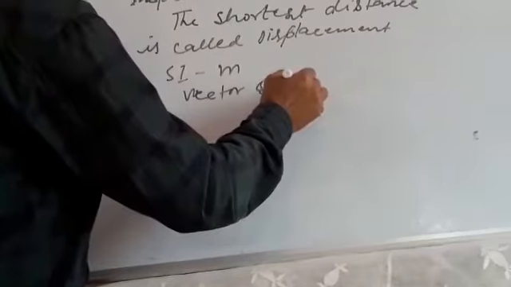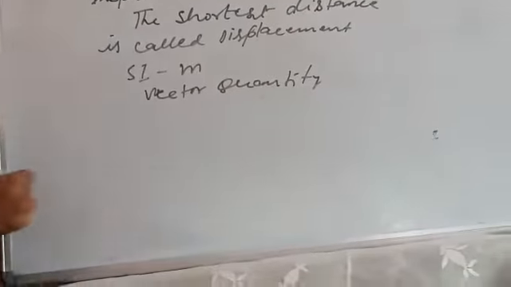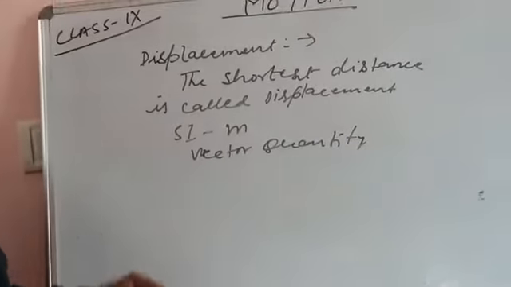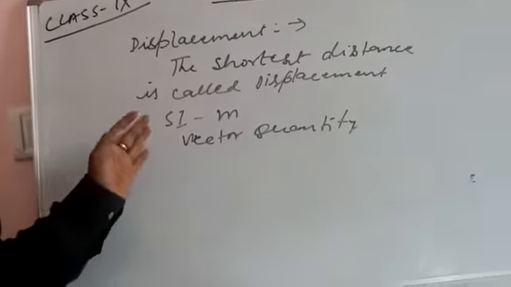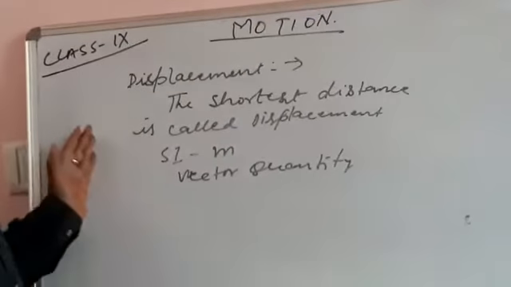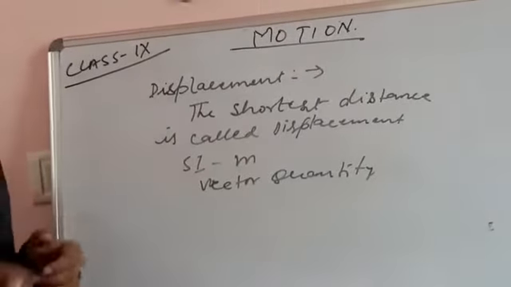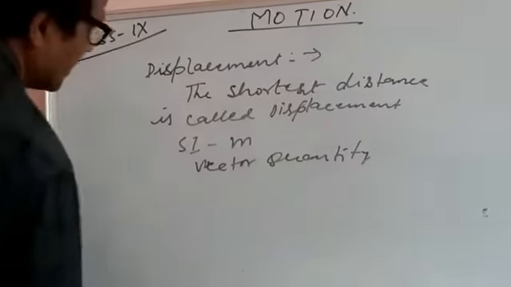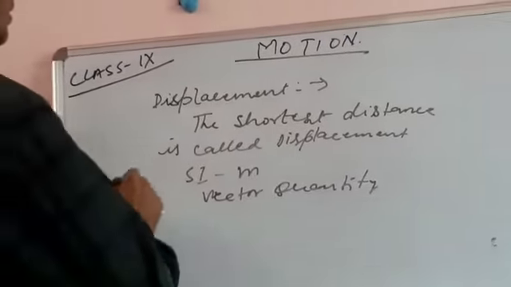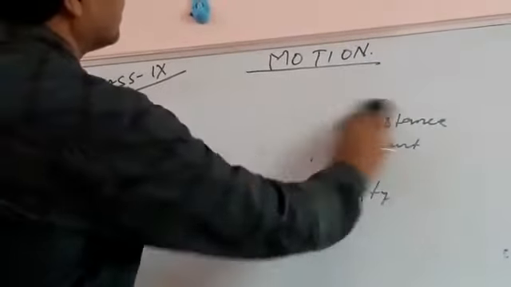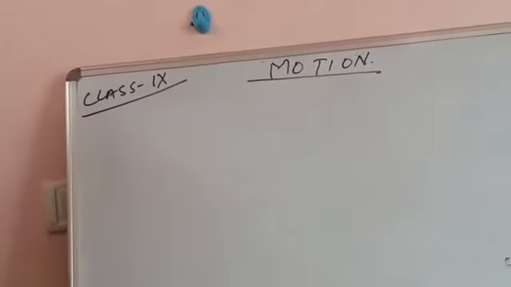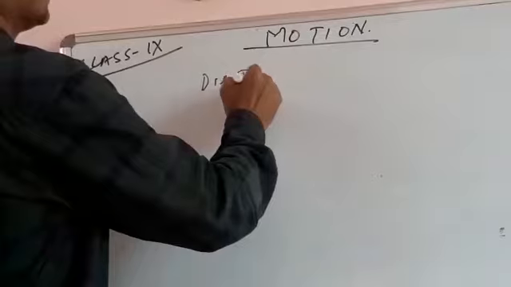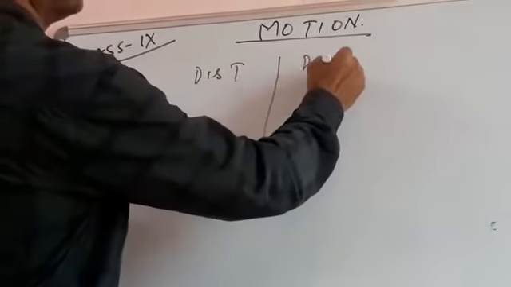Now, whenever you are defining a physical quantity, don't forget to write its SI unit, and don't forget to write which kind of quantity it is, whether scalar or vector. Before going ahead, this is very, very important: we need to differentiate between distance and displacement. How we differentiate distance and displacement is very important.